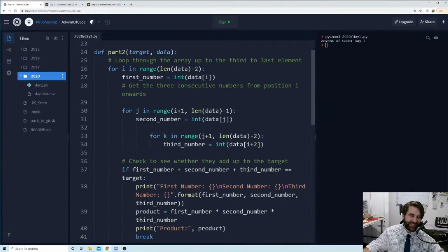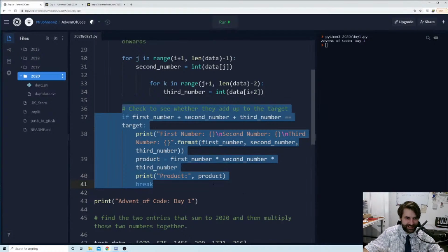Normally, the first day's challenge is a little bit more, a little less hardcore. Or maybe I'm just explaining this in a manic way.